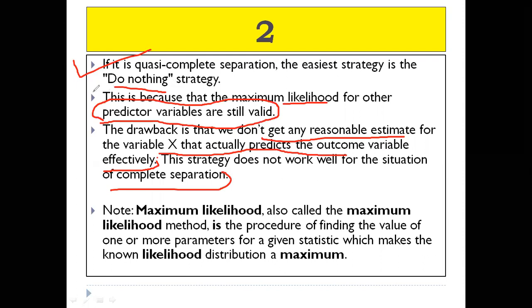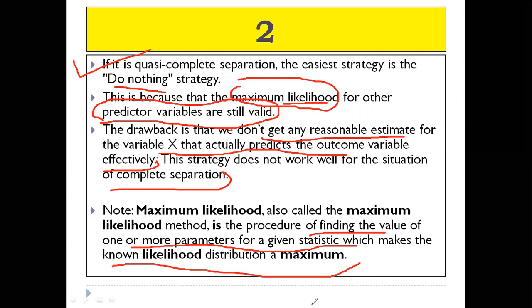Do nothing strategy. Here we are using maximum likelihood, which I have already explained. Maximum likelihood, also called the maximum likelihood method, is the procedure of finding the value of one or more parameters for a given statistic which makes the known likelihood distribution a maximum.